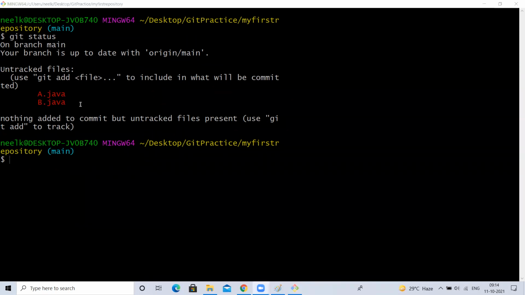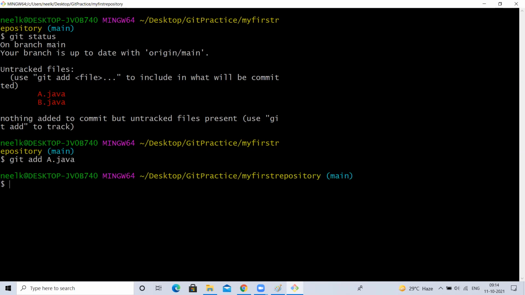So there is no link between these two files and my Git. First, I want to add them into the staging area. These two files I don't want to commit. I want to add only one into the staging area, that is A.java. So for that, the command is git add A.java.